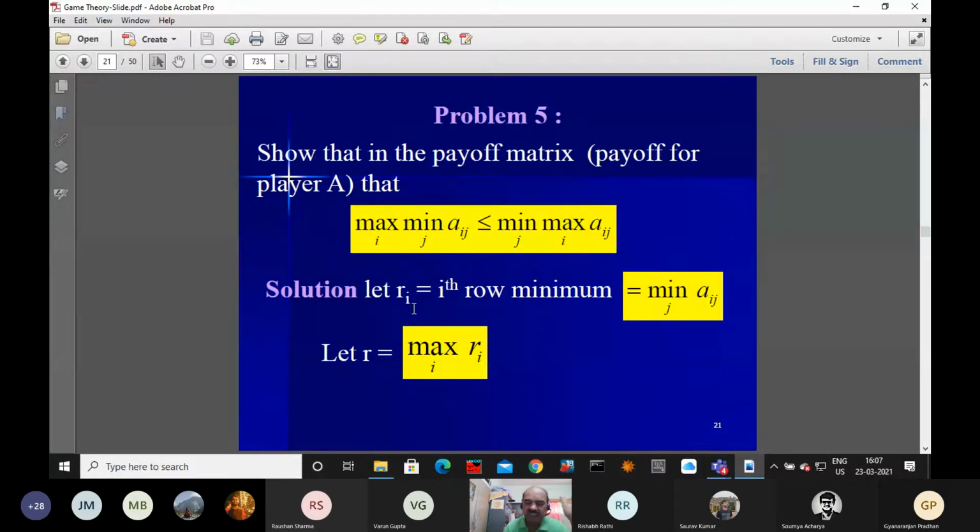Then we maximize these elements. We are maximizing over i because there are, say, m such elements. We are maximizing over i. Whatever the maximum, we are naming this equal to small r. This is equal to small r.